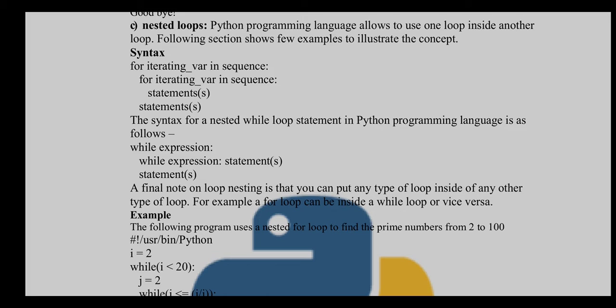Next is the nested loop. In the Python programming language, it allows you to use one loop inside another loop. The following section shows a few examples to illustrate the concept. So see the syntax, that is use the first for loop, specify the iterating variable in sequence, and within that you are using another for loop, that is called a nested for loop. So use for iterating in sequence, specify the statement.